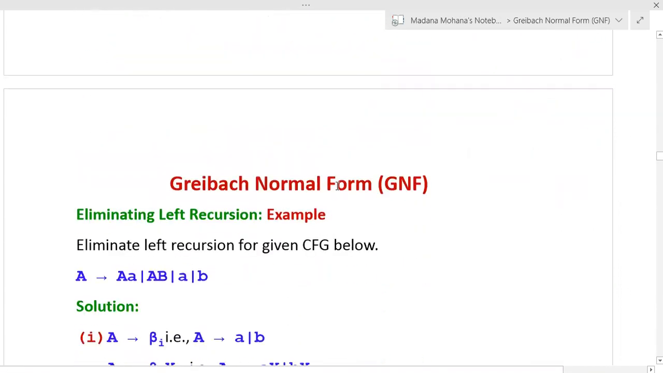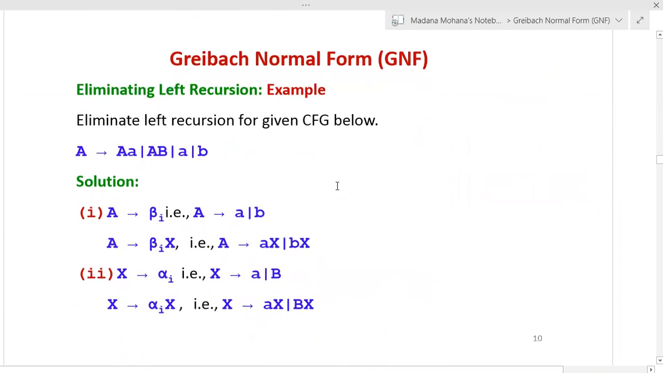Now let us see one example grammar. So how to remove its left recursion? The question is like this: eliminate left recursion for the given CFG below. The grammar is A derives A, that is variable A terminal a, or variable A variable B, or terminal a or terminal b. For any given grammar, what you have to do initially: in the left hand side variable, whatever the variable, check whether there is any variable same as the left hand side variable in the right hand side leftmost. Here you can see this is same as A. Again here you can see this is same as A.